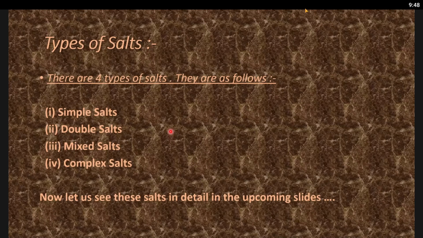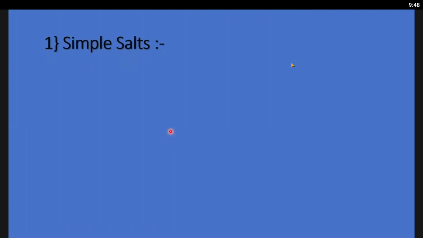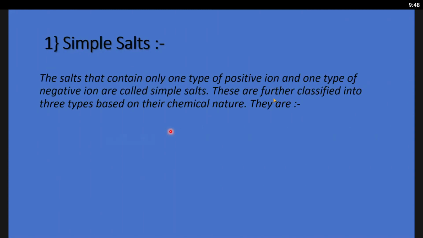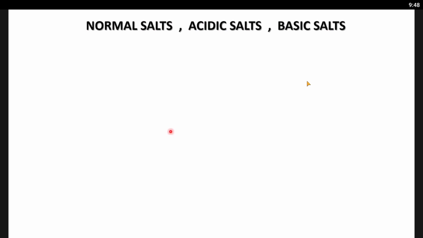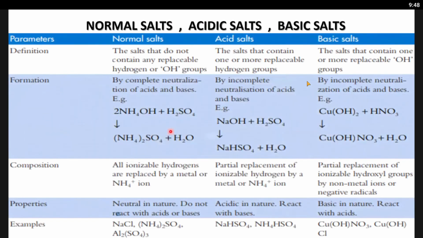Yes, sir. Simple salts. The salts that contain only one type of positive ion and one type of negative ion are called simple salts. They are further classified into 3 types based on their chemical nature. They are normal salt, acidic salt, and basic salt. Very good. So normal salt. This is given properly.